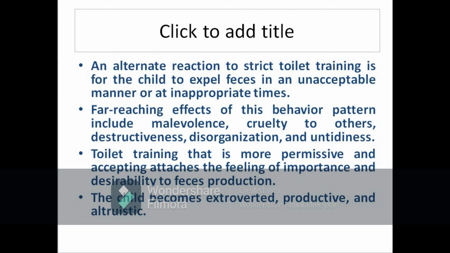An alternate reaction to strict toilet training is for the child to expel feces in an unacceptable manner or at inappropriate times. The child will not be able to understand where to pass stool or where to urinate, or what the timing is for that. So what is right or what is wrong, the child will not be able to understand. This is the main problem.